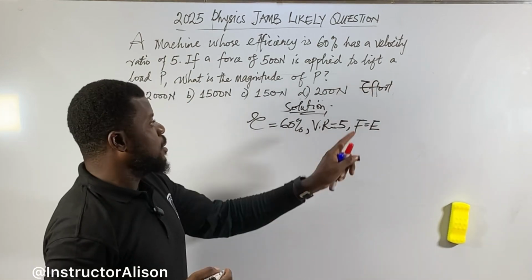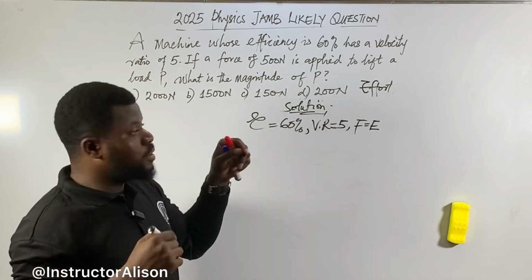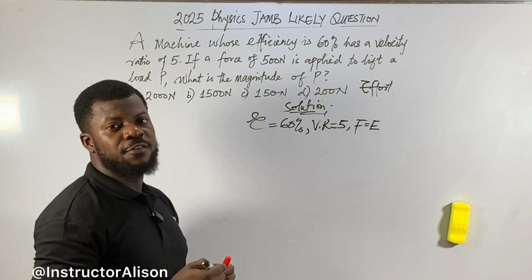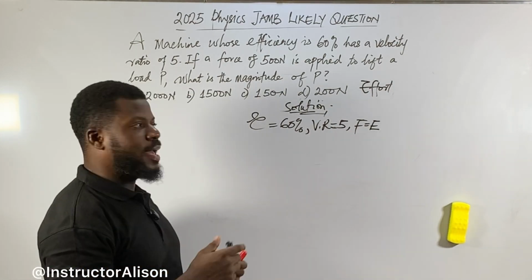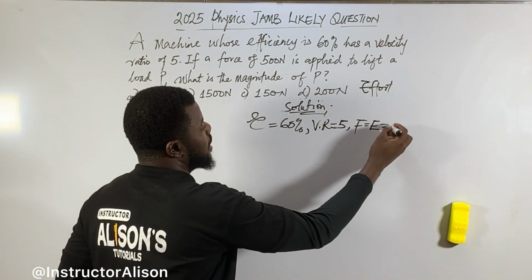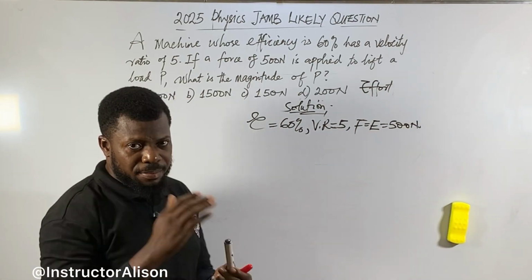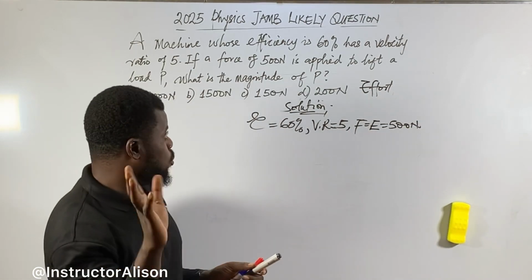Effort is measured in Newton. Load is measured in Newton. Force is measured in Newton. Weight too is in Newton. So effort, when they say force, it is the same thing as effort. They say 500 Newton. You don't finish with that one. It's just that they break everything down small so that you don't lose your way.